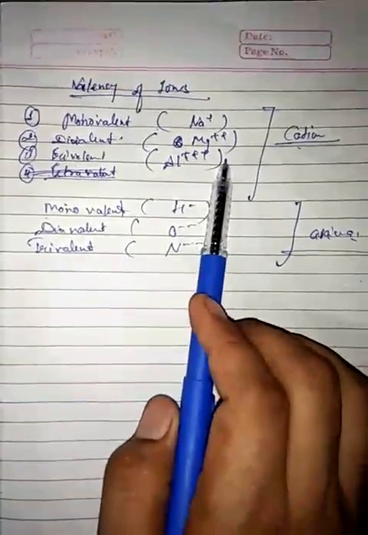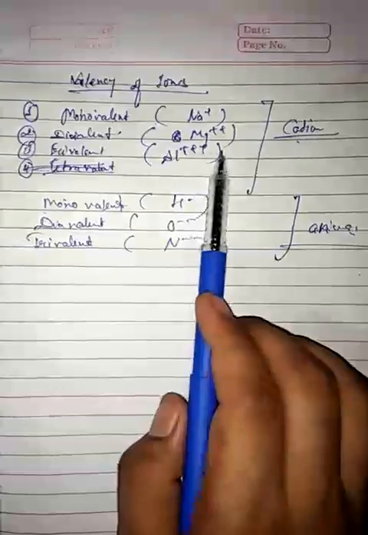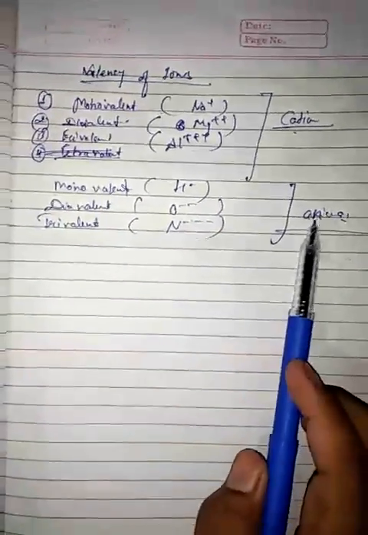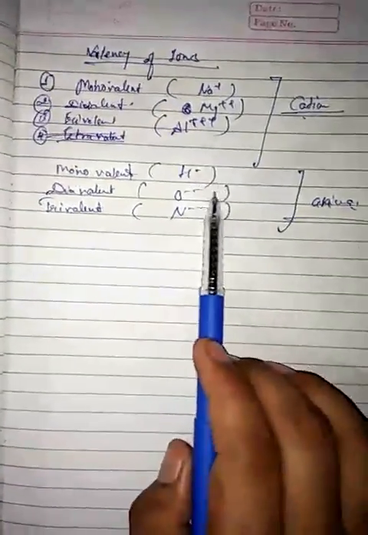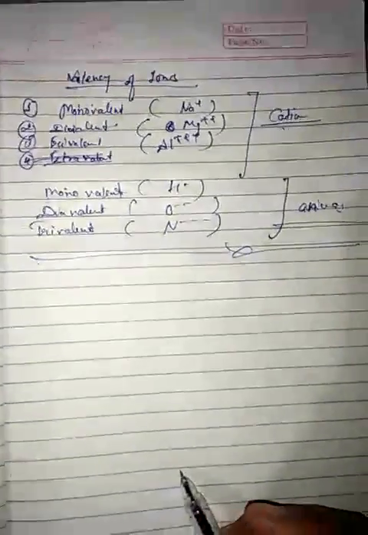A trivalent has a triple charge. Anions are the same: one charge, double charge, triple charge. You can use the valency of cations and anions to draw ionic compounds.